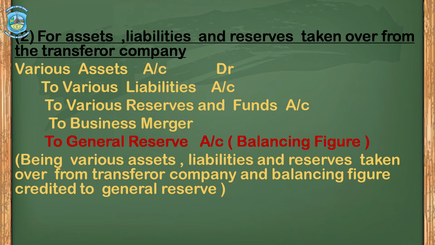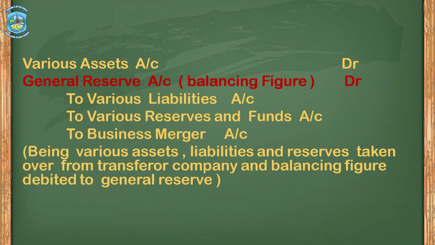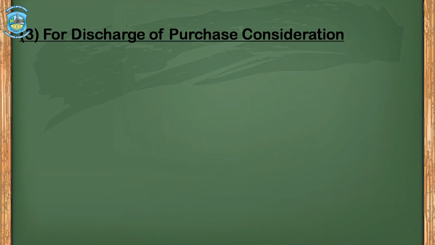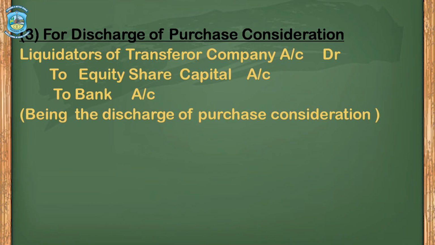If the assets are more, liabilities are less, the balancing figure would be general reserve, or various assets account debit, general reserve account debit. This is the balancing figure again in the debit side, to various liabilities, to various reserves and funds account, to business merger. Now, this journal entry is if assets are less, liabilities are more, in that case the balancing figure would be general reserve account debit. Journal entry number 3 for discharge of purchase consideration, liquidators of transferor company account debit to equity share capital, to bank.